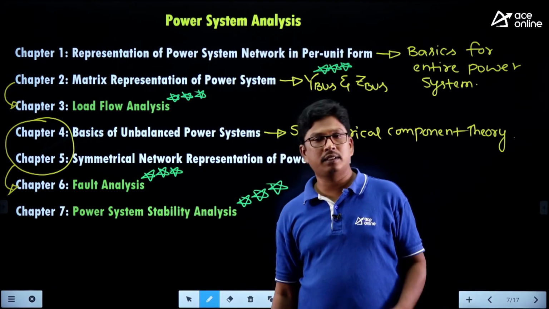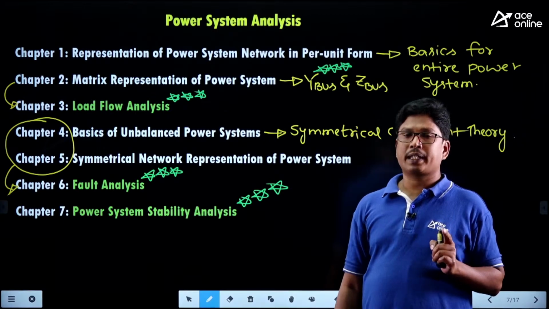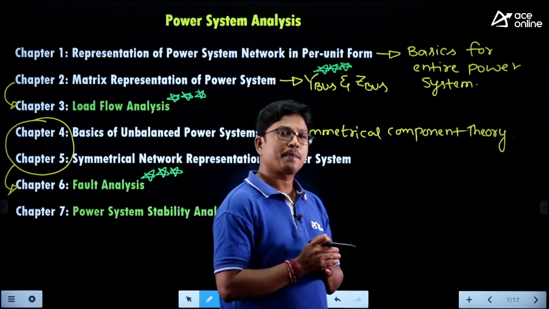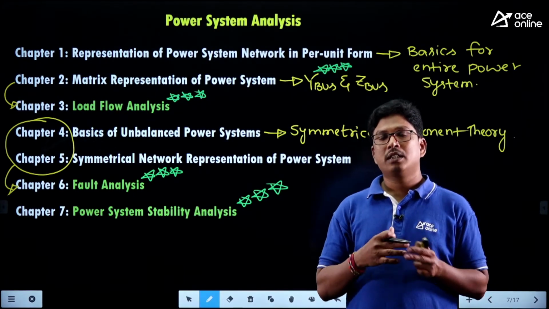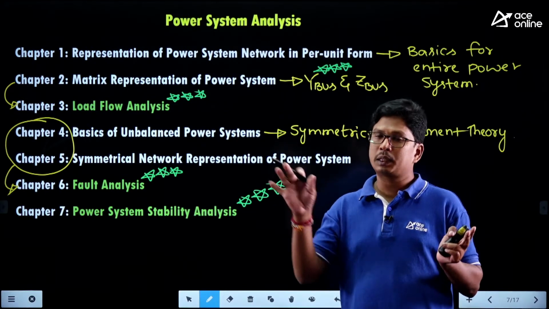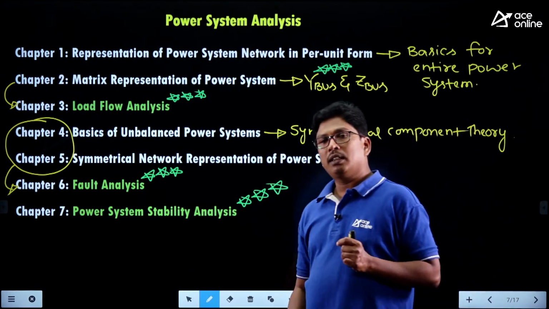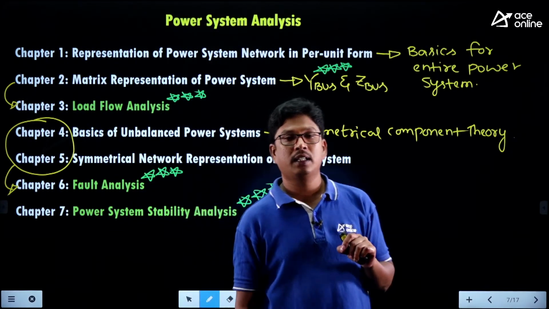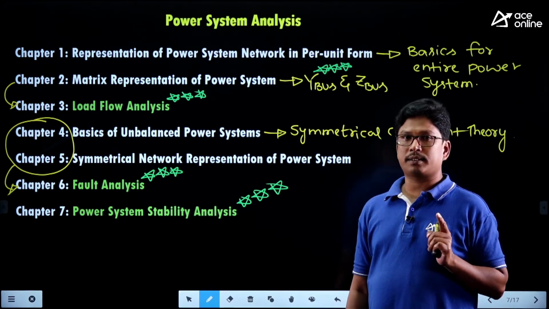Power system stability analysis. Here also, every year we are having at least one 1 mark question or one 2 mark question, right? In case of power system stability analysis, what are the types of stability studies we are having? Angular stability study, or it may be the voltage stability study. From that, we are categorizing the stability studies into two parts. One is small disturbance analysis and the other one is large disturbance analysis. Coming to the small disturbance analysis, we are treating that as the steady state stability analysis. And coming to the large disturbance analysis, we are treating that as transient stability analysis.